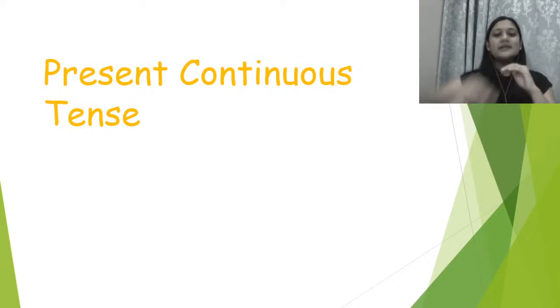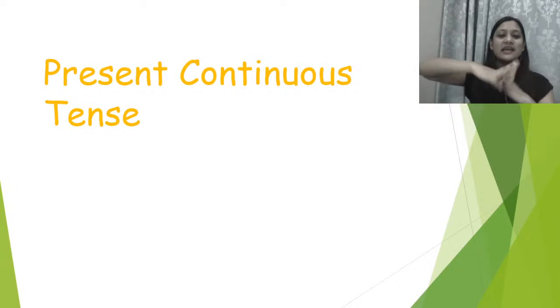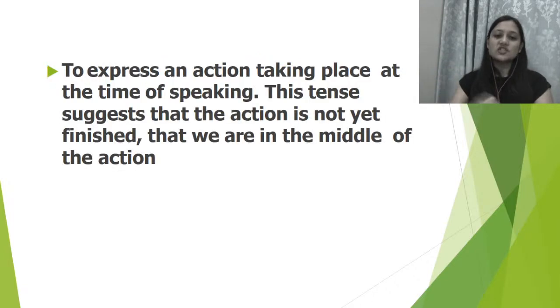Continuous, right? Continuous कोई भी activity है which is taking place, so we have to use ing form of the verb to express an action taking place at the time of speaking. In the present time, like I am speaking, और तभी के तभी कोई एक action भी हो रहा है साथ में. This tense suggests that the action is not yet finished. अब वो जो action हो रहा है वो present time में start हुआ और वो अभी तक finish नहीं हुआ है. I mean, somebody is knocking at the door.